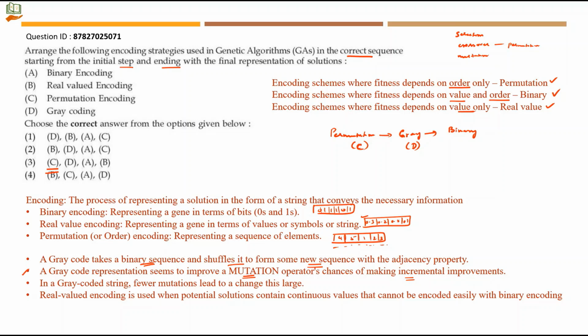This is not encoding, this is just gray coding. With the permutation string, I am trying to find out the gray code. From the gray code, I am trying to do binary encoding. So this is A. When binary fails, we can go with the real valued encoding strategy, where this is option B. Since the official answer is declared as option number 3, this is how we can perceive it.